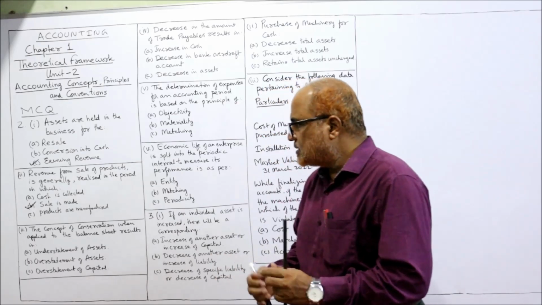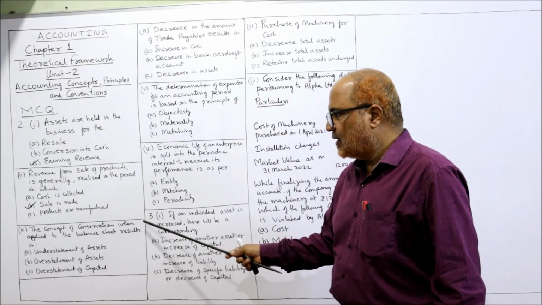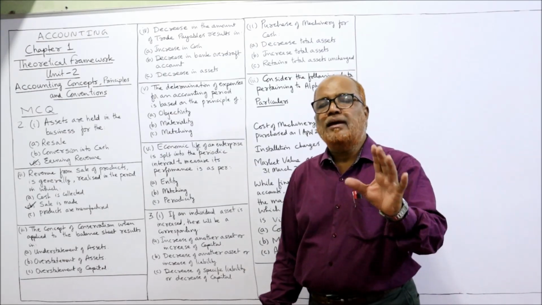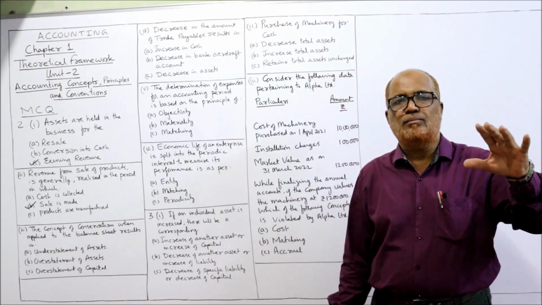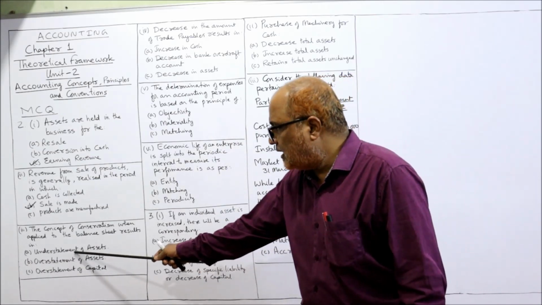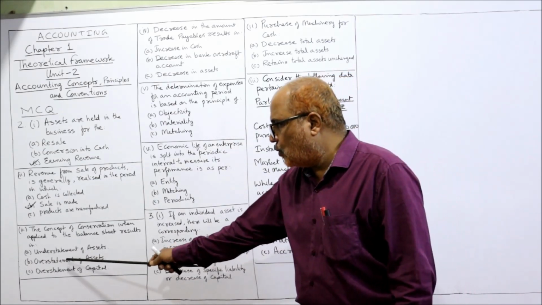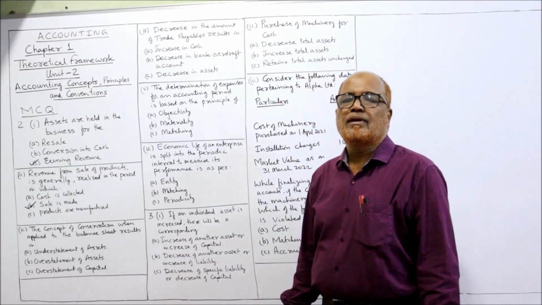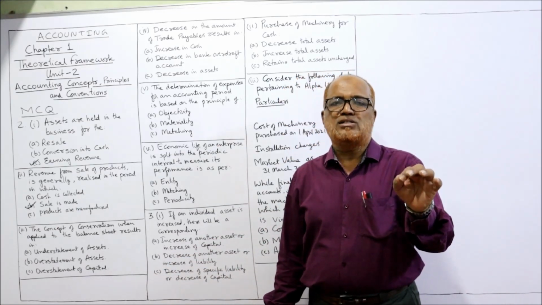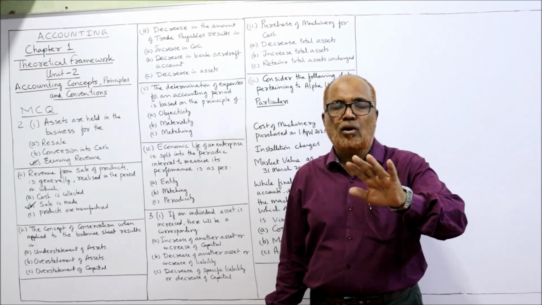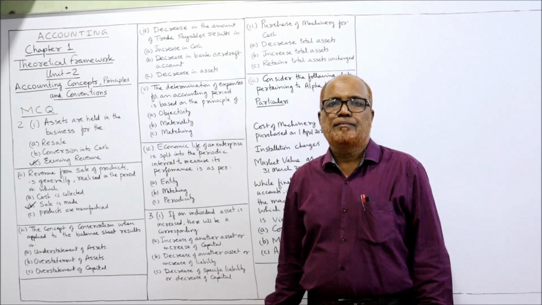Next, the concept of conservatism when applied to the balance sheet results in. When we apply the concept of conservatism to the balance sheet, what will happen? Understatement of assets, or overstatement of assets, or overstatement of capital. When we apply the conservatism principle, the income and assets are not overstated.